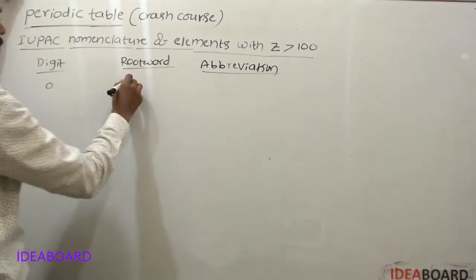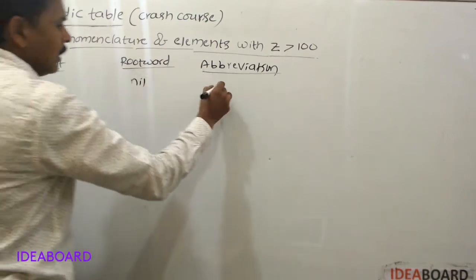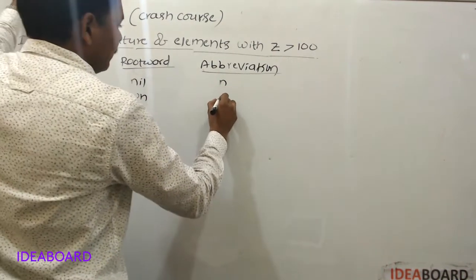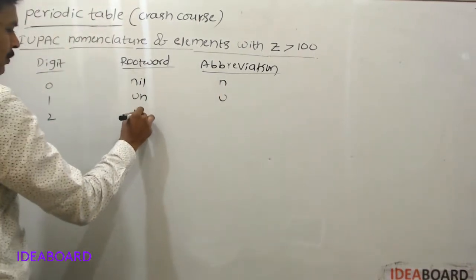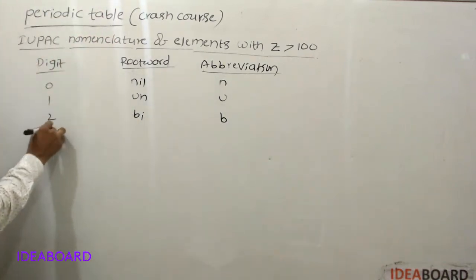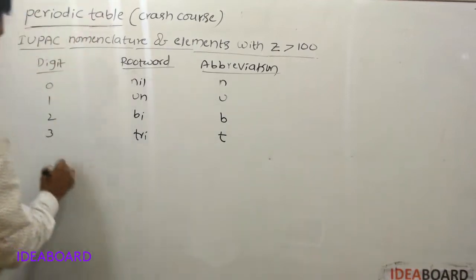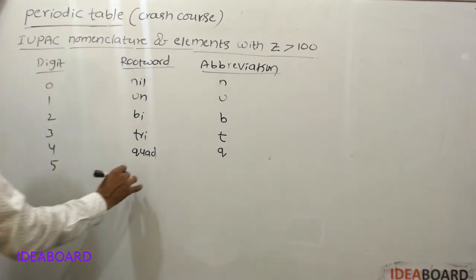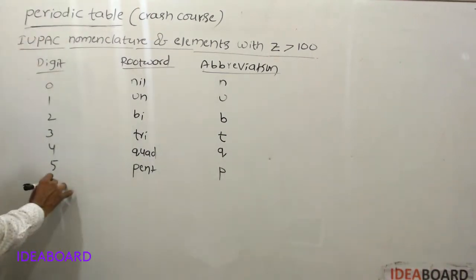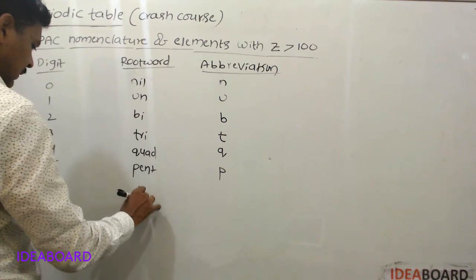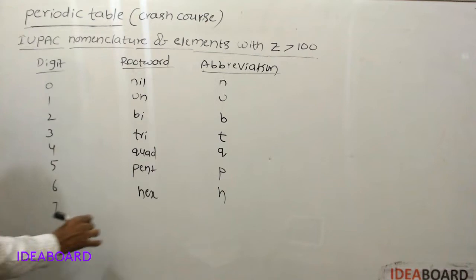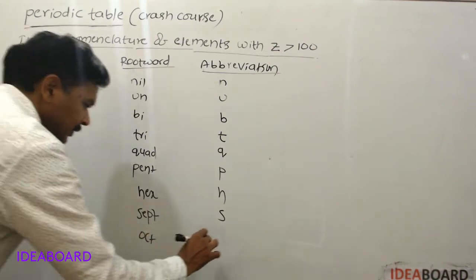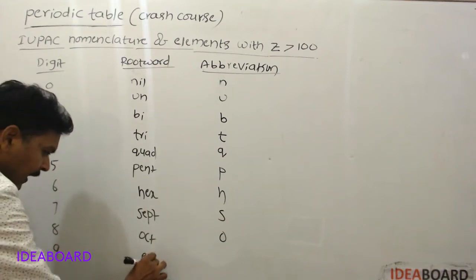Digit 0, root word is nil, abbreviation is N. For 1, root word is un, abbreviation is U. For 2, bi, B. For 3, tri, T. 4, quad, Q. For 5, pent, P. For 6, hex, H. For 7, sept, S. For 8, oct, O. For 9, enn, E.